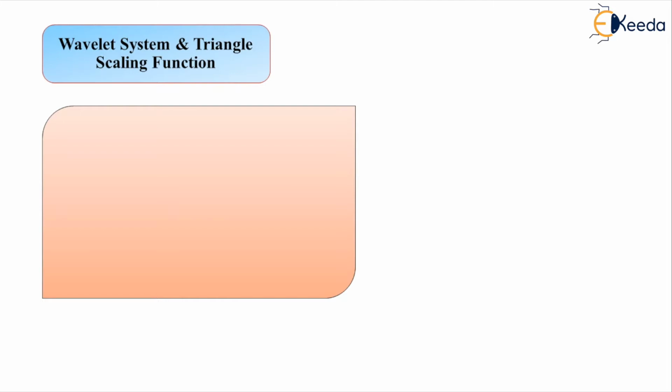When we talk about the support of the Haar wavelet system, the support is the range 0 to 1. Now we can have two more terms in association with the support of the wavelet system. The first is the length of the support and the next is the number of coefficients.